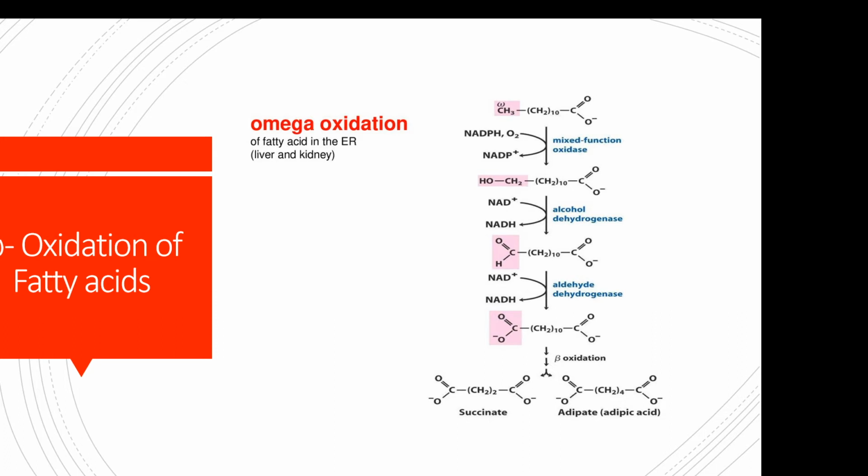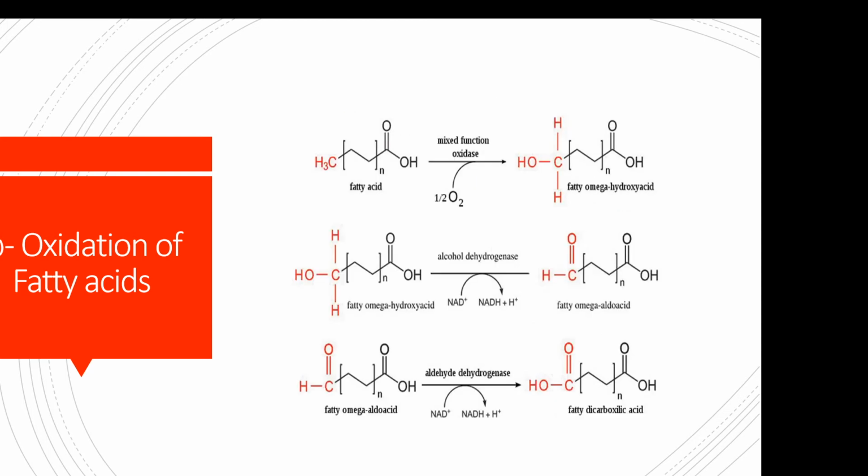So this dicarboxylic acid will undergo beta oxidation to yield acetic acid plus suberic acid. This suberic acid will undergo beta oxidation to form succinic acid plus adipic acid. Finally they will be excreted in urine. So this is the pathway which takes place by omega oxidation.